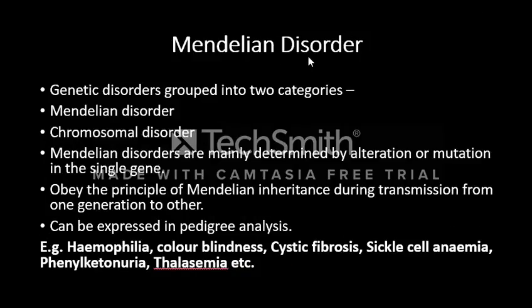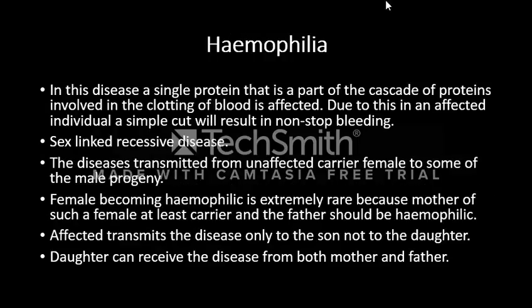What are Mendelian disorders? Examples are hemophilia, color blindness, cystic fibrosis, sickle cell anemia, thalassemia, phenylketonuria. They obey the principles of Mendelian inheritance during transmission from one generation to another and can be expressed in a pedigree.